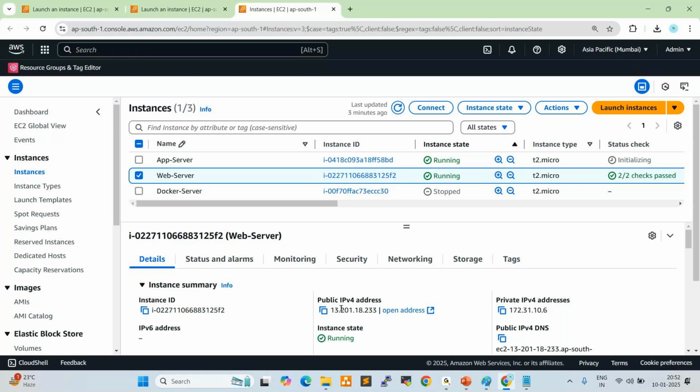Secondary VPC. So basically, what is a VPC? VPC is a virtual private cloud, which is a network. By default, we use the default VPC, the default network. But normally, we don't use the default network in real-time projects. We always use a custom VPC. If you use the default VPC, we cannot customize the rules. That is why in real-time projects we create our own VPC, our own network. In that, we can implement our own rules.